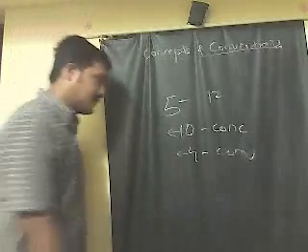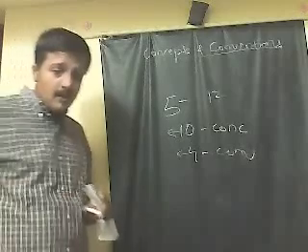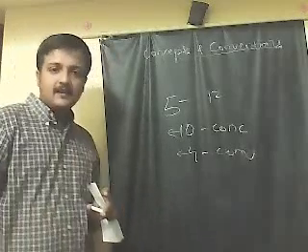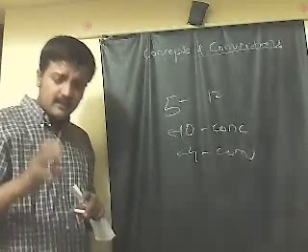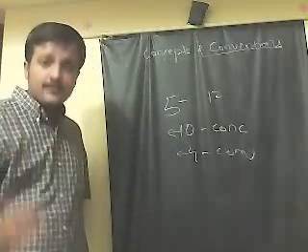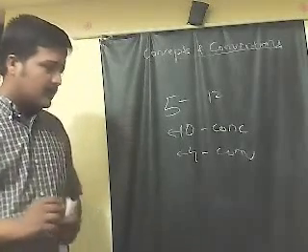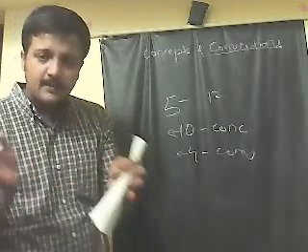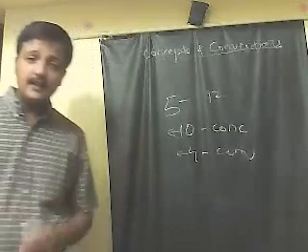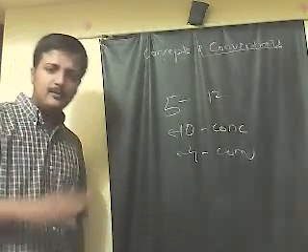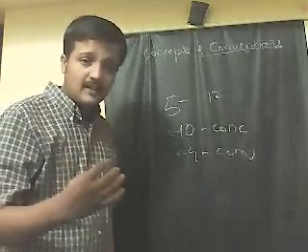Okay, now the second concept, which is the money measurement concept. The money measurement concept says that only the transactions which are in monetary form should be recorded in the books of accounts, because there are many events related to the business. For example, if one of the directors of our company is ill, it is related to the business, he is a person related to the business, but we can't record that in the books.